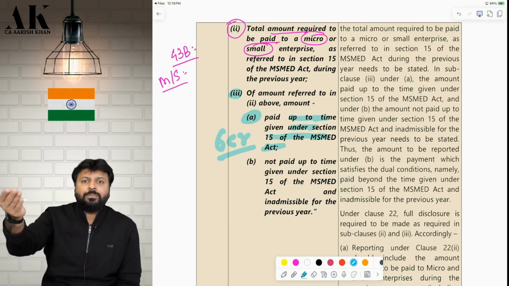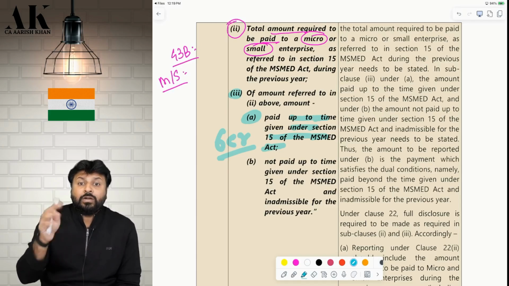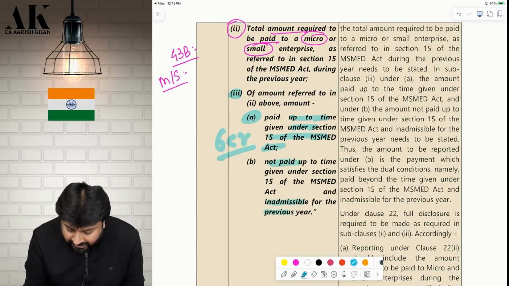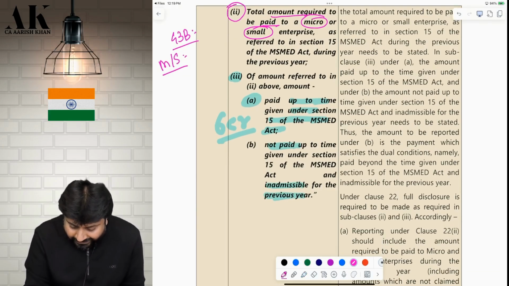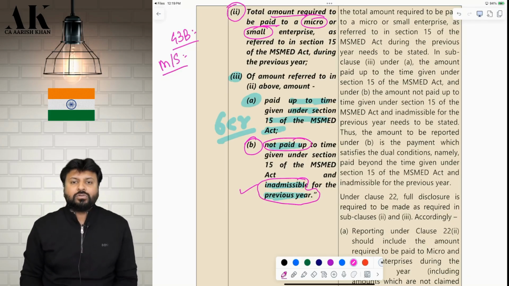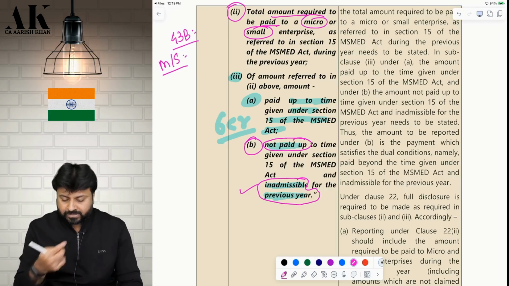So out of the total purchase that I am making from micro and small enterprises, how much am I paying on time as per the MSME Act, and how much am I not paying on time, which is getting disallowed in the current year. So in this point, you are supposed to mention what is not paid on time and which is getting disallowed in the current year. Okay. So this is how you are going to report the MSME clause now from this year onwards. So they have changed the clause over here.